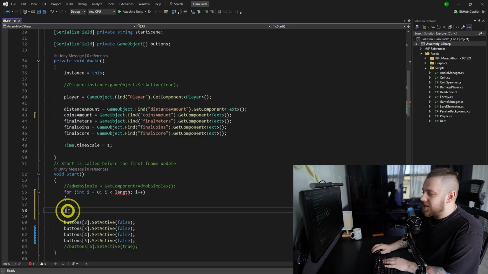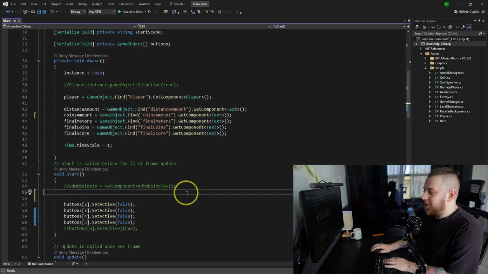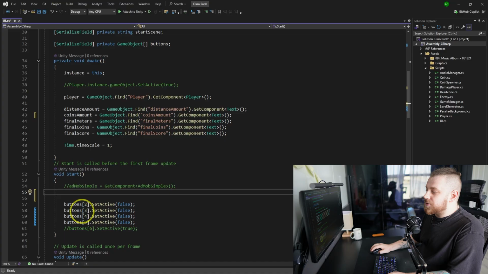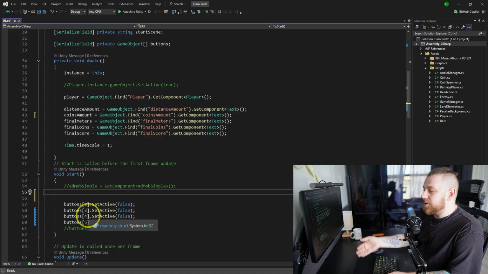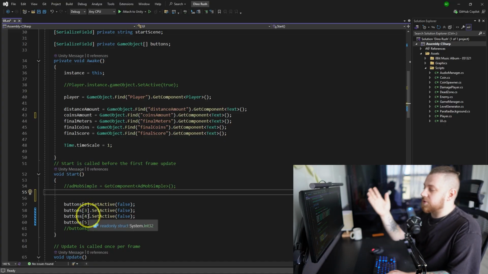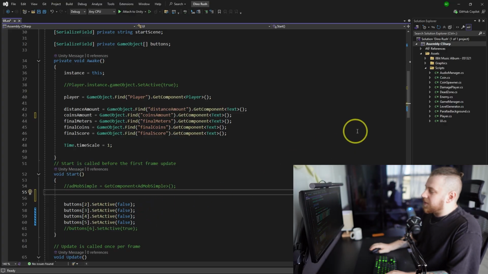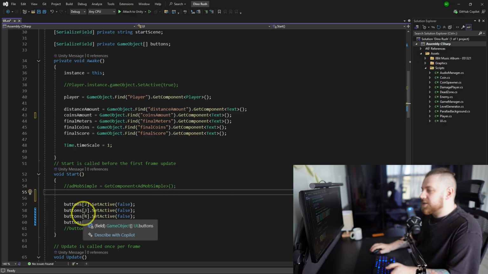And by the way, I can see I used AdMob, which is super cool. I had ads in this game. Wow. Okay, so let's try to clean this up, which will not be easy. We need to see what these buttons are, what we're trying to do here, to find a better way to manage this, because this is super wrong. Okay, let's go to Unity and see what the buttons are and what they do.